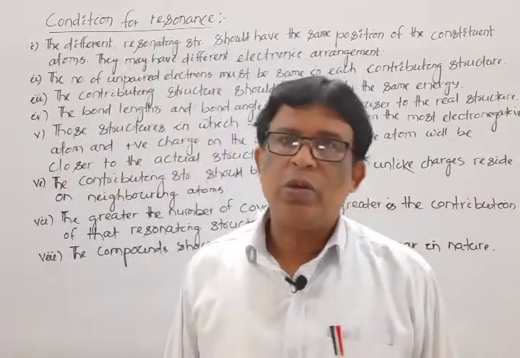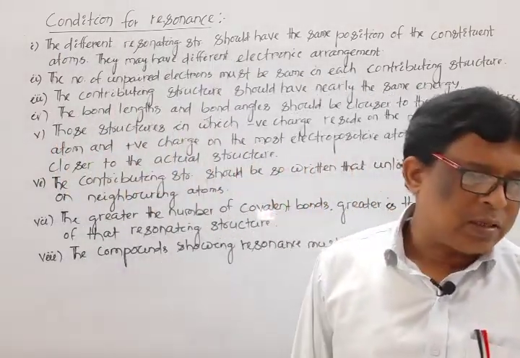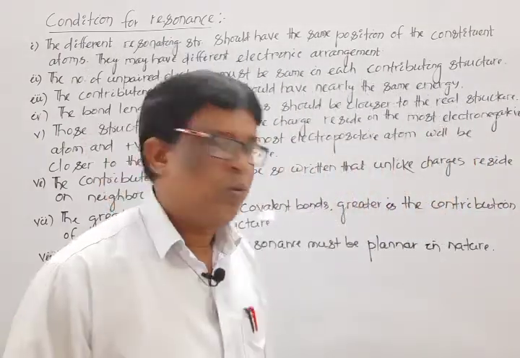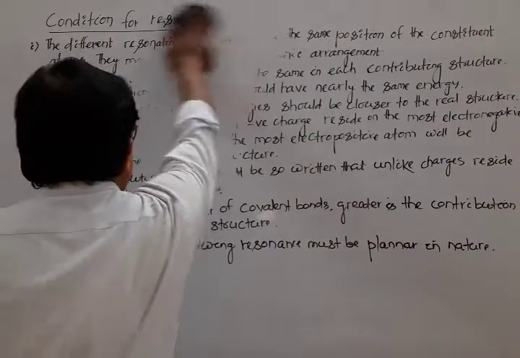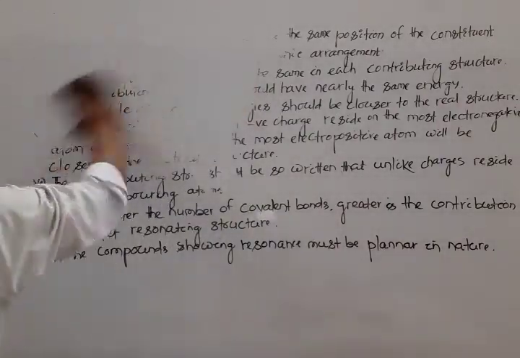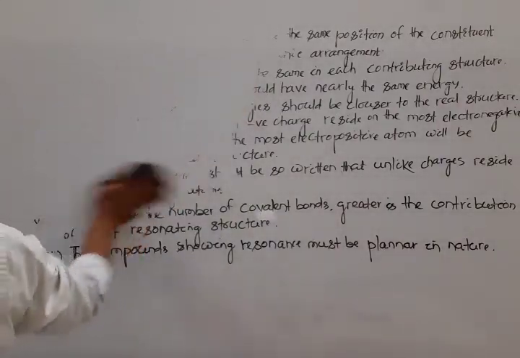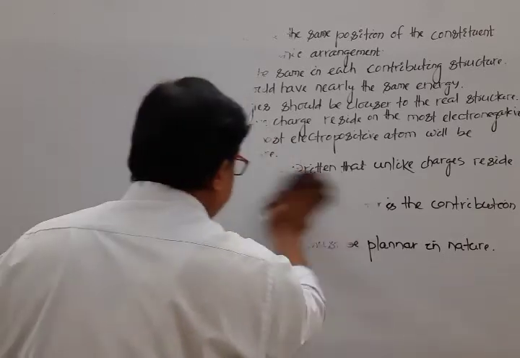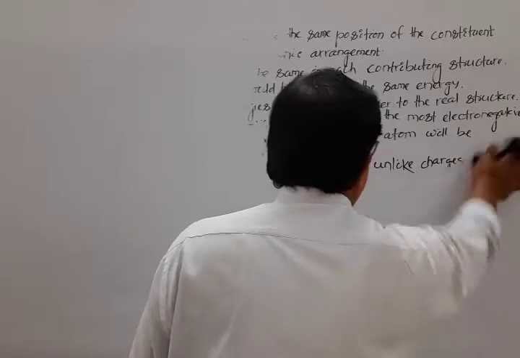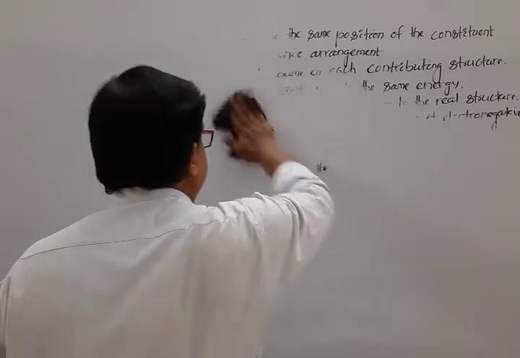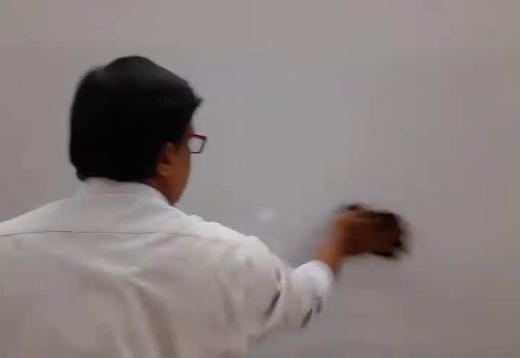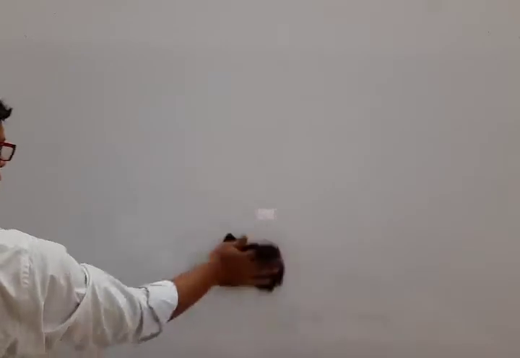Next, switch over to the characteristics of resonance hybrid. Let us discuss one by one. 3 to 4 points are there under the heading of characteristics of resonance hybrid. The points are: stability, resonance energy, and bond length.